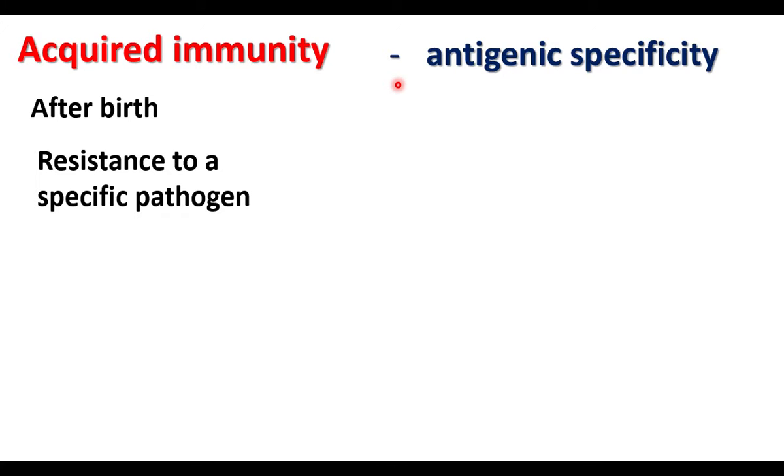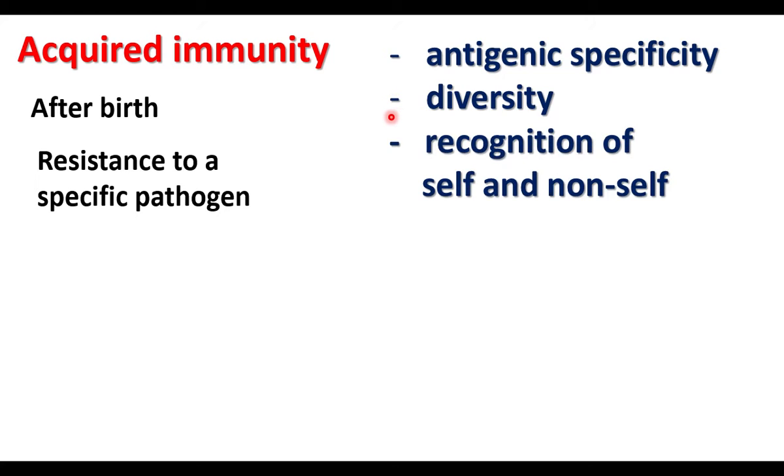This immunity is able to identify different kinds of antigens, that is antigenic specificity, and this immunity can recognize wide range of foreign substances, that is diversity, and this immunity can recognize the self molecules and non-self molecules. It reacts against non-self molecules.